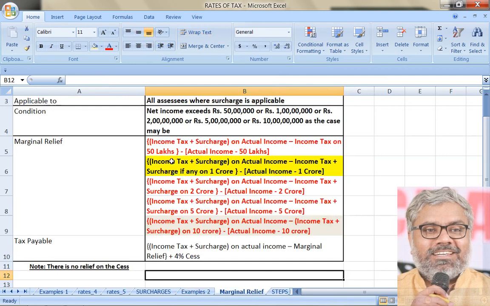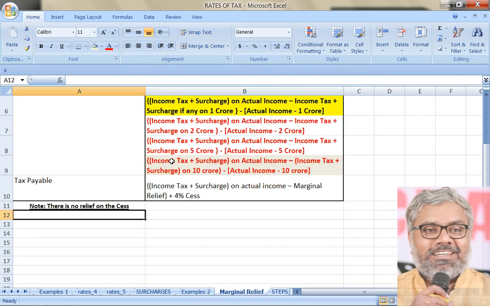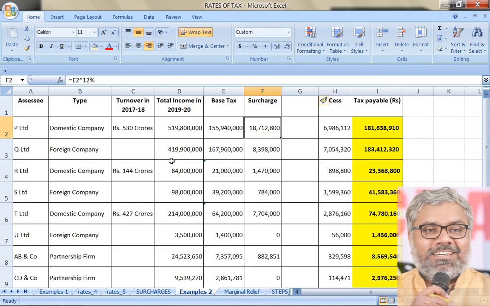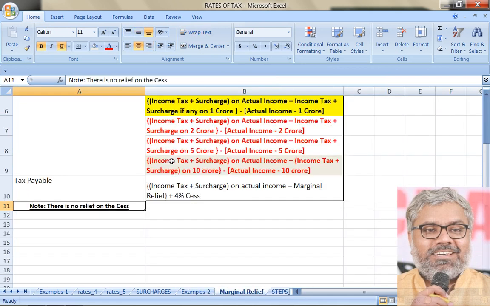Rounding and all other things are all same. Income should be rounded according to 288A, tax liability should be rounded according to 288B. And also note that no relief is there on the cess. So don't add cess and then calculate relief. No. Again I am repeating, no relief on the cess, which means what? Never calculate marginal relief after adding the cess, and never do any rounding in the intermittent steps.